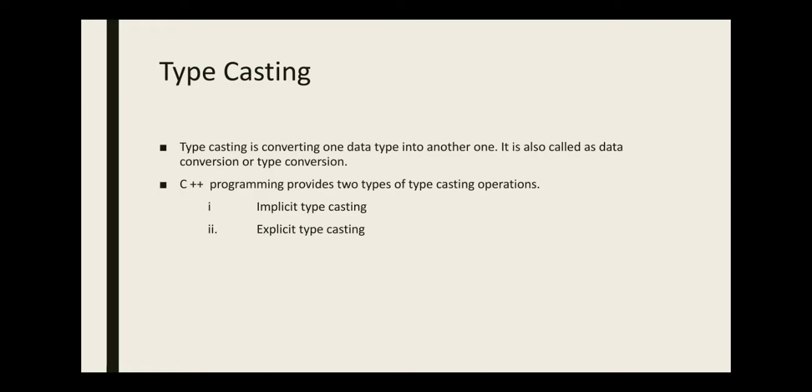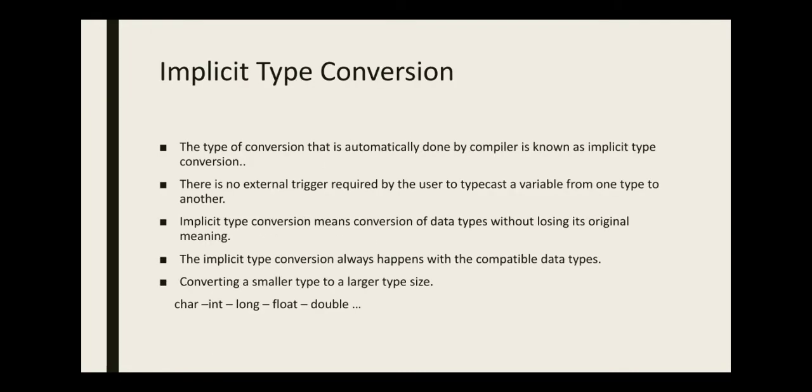Now come to the next topic, typecasting. Typecasting is used in C++ to convert data from one type to another. There are two types of typecasting, implicit and explicit typecasting or conversion. The type conversion that is automatically done by the compiler is known as implicit type conversion. Because there is no external trigger required by the user,